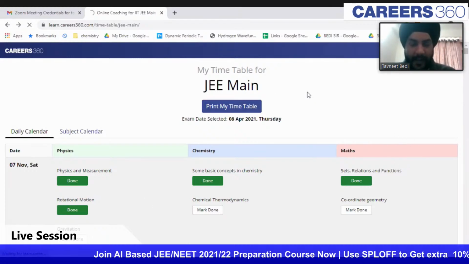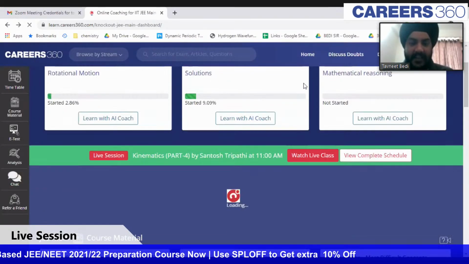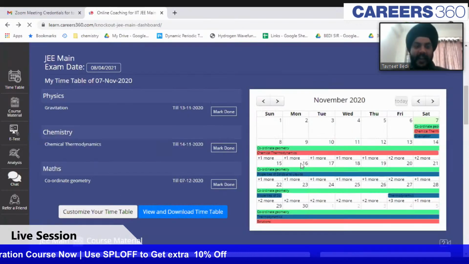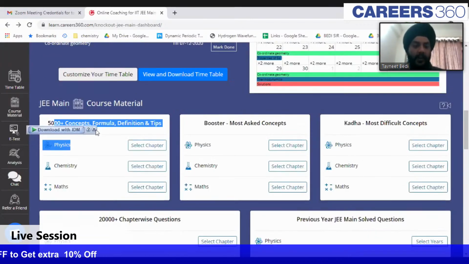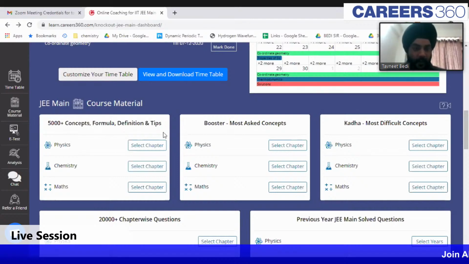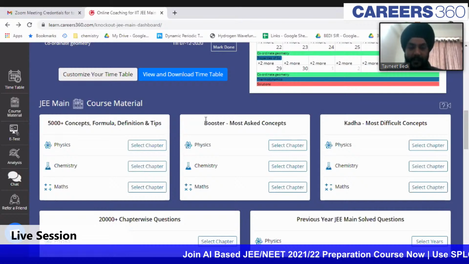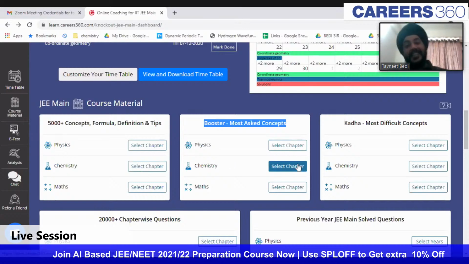So apart from the mentorship, apart from the AI coach, apart from the live classes, apart from the adaptive timetable, we also have course material in which there are different concepts. There are about 5,000 concepts present, for different formulas, definitions, and tips for every subject, for every chapter. Then there is this thing called booster concept, which is the most asked concepts. These are the topics which are asked in your examination.